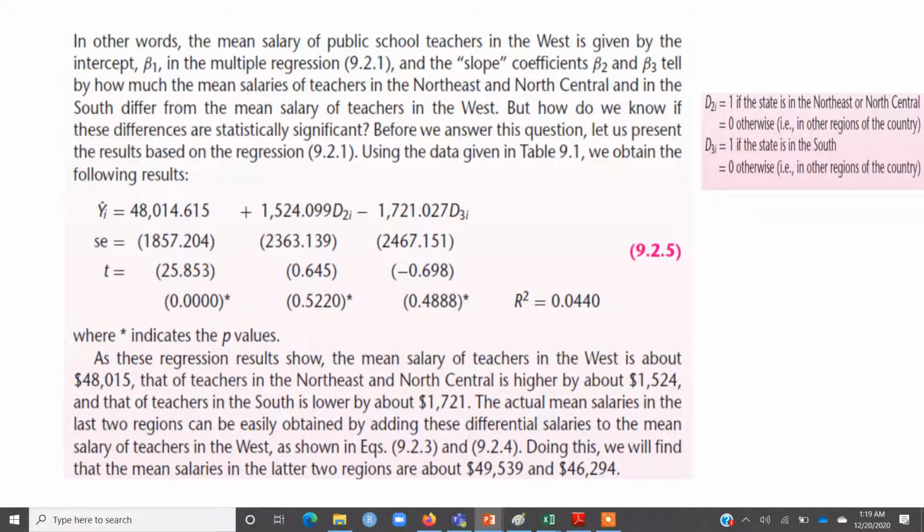So that means that although there exists a difference in salaries of the three regions in the sample, these differences are not that statistically significant. They are not significant enough that on the basis of these we can comment that these differences actually exist in the population as well.